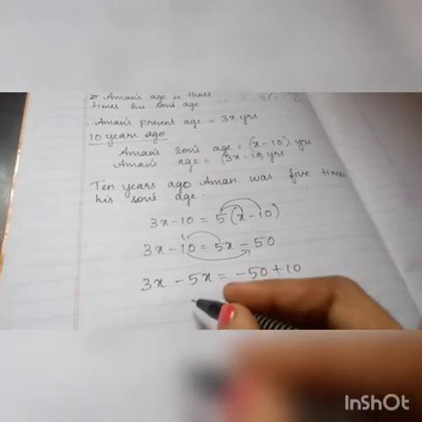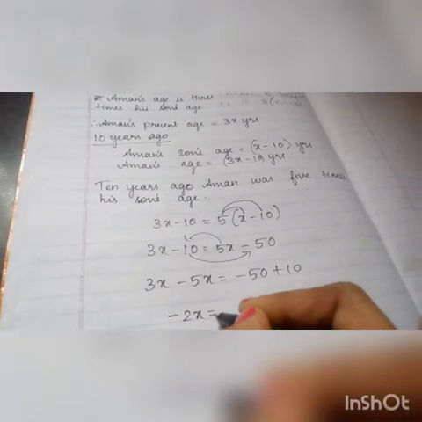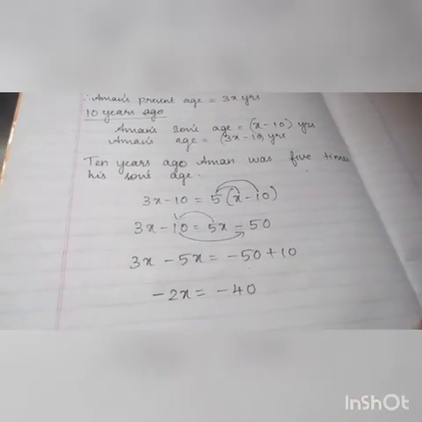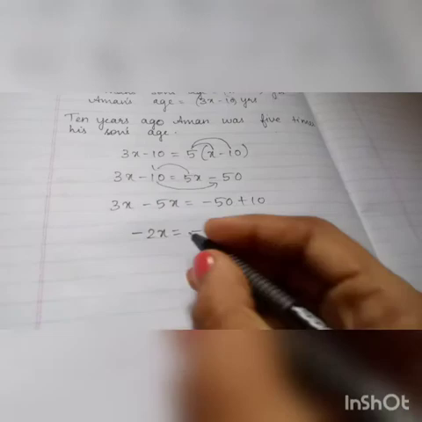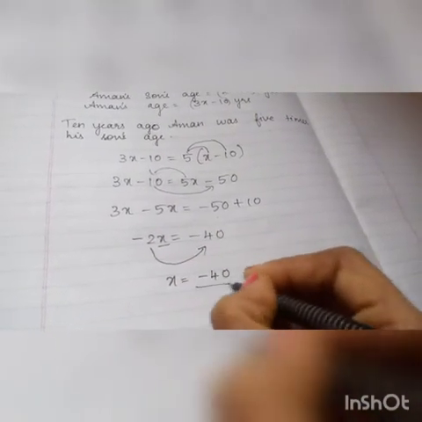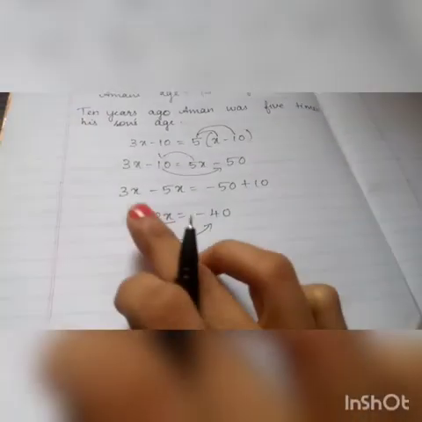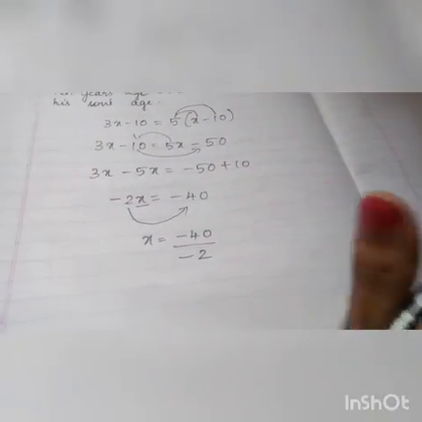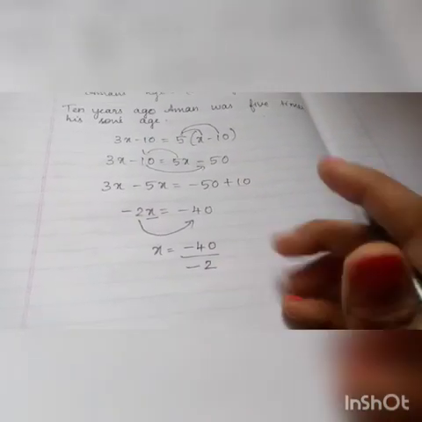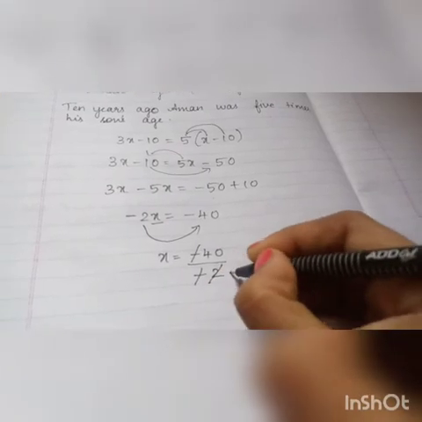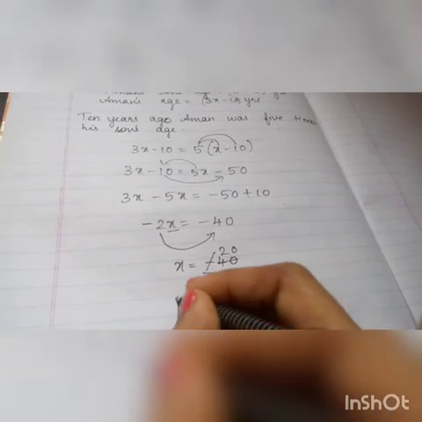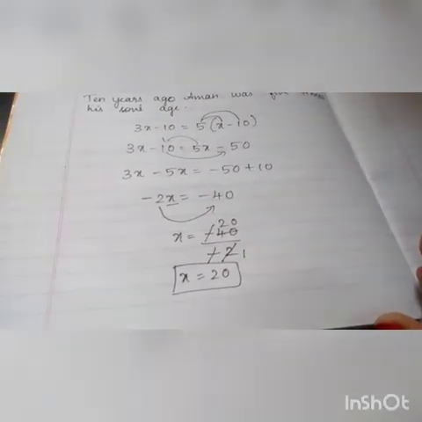Okay, 3x minus 5x is minus 2x. Minus 50 plus 10 is minus 40. Now I want only x, so I am bringing this to that side. X is equal to minus 40 divided by minus 2. Because minus 2 is multiplication, I am bringing it to division. You don't need to change any sign here. Minus minus gets cancelled. 2 twos are 4, so x is equal to 20.